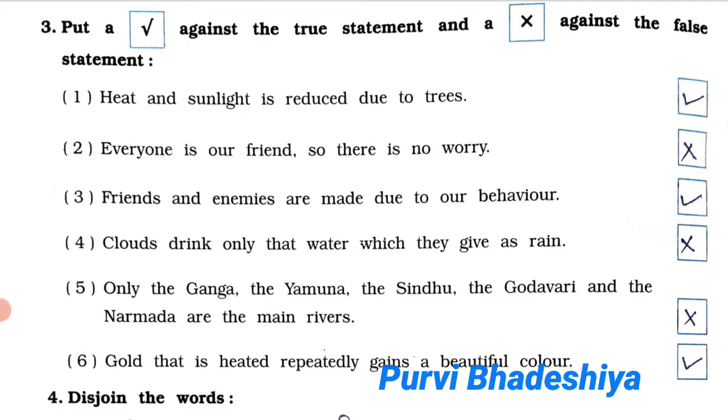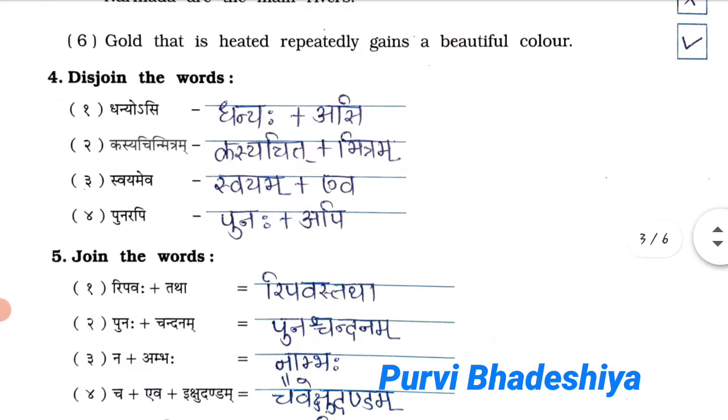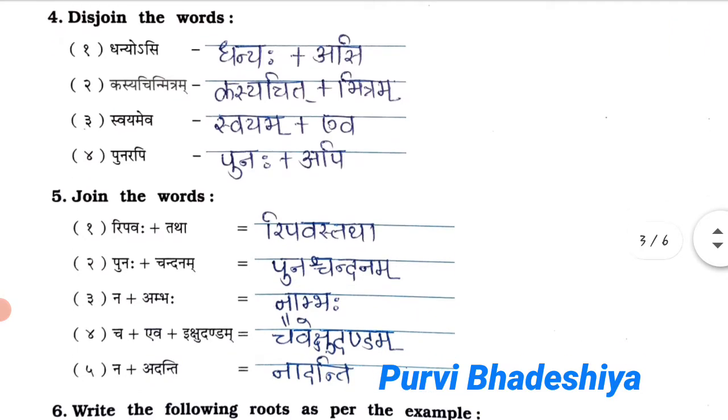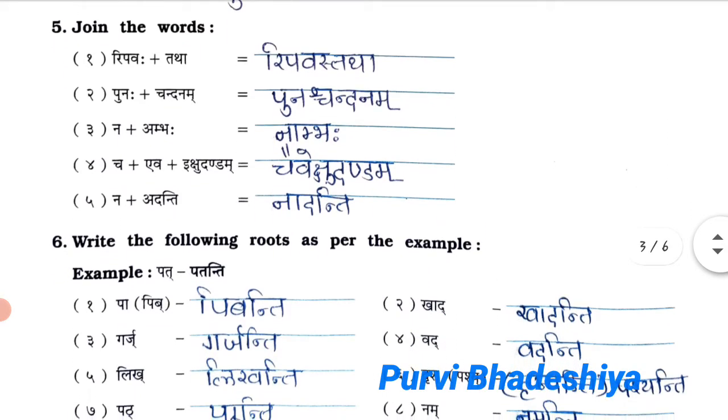Question number 3, put a right against the true statement and wrong against the false statement. So the first answer is right, second wrong, third right, fourth wrong, fifth wrong, sixth right. Now you can see the question number 4 and disjoin the sandhi. Disjoin the words. So the first answer is Dhanyah plus Asi, second Kasyachit plus Mitram, third Satyam plus Evam, fourth Punah plus Aki.